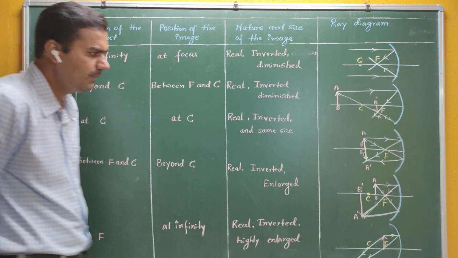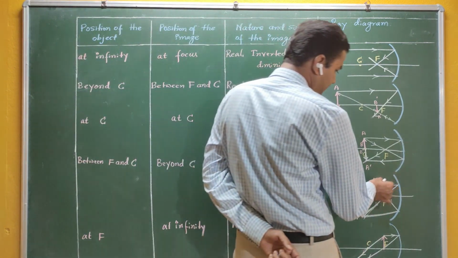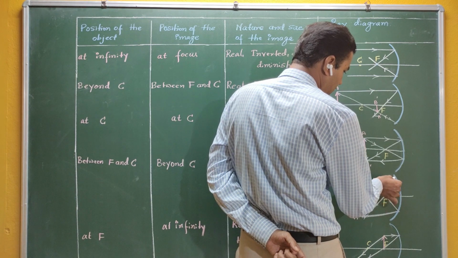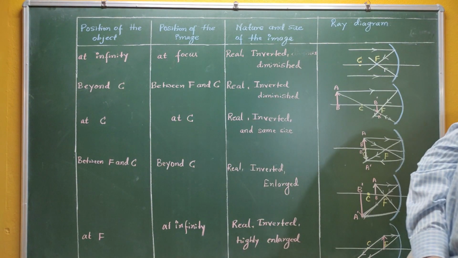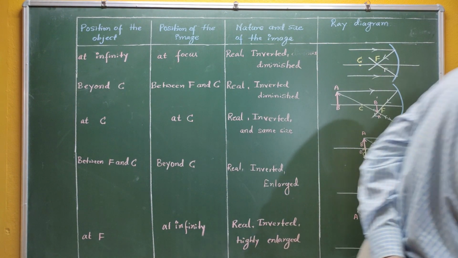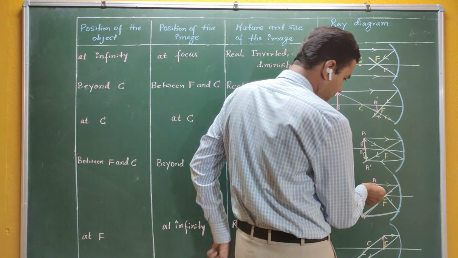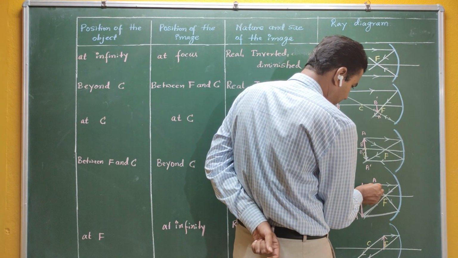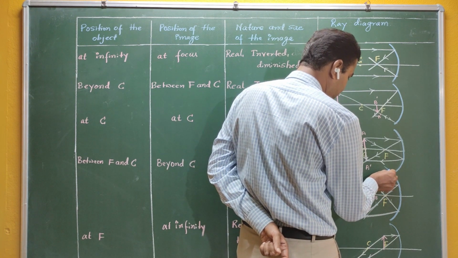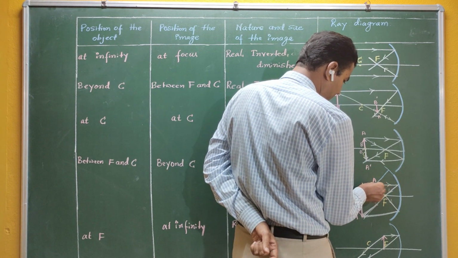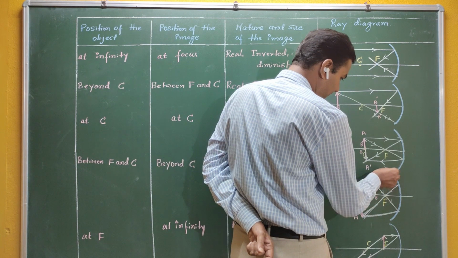Is it correct? I can show it like this. I can take one more ray diagram here. If one more ray starts from A, it falls like this. If I redraw, this is nothing but the radius line.